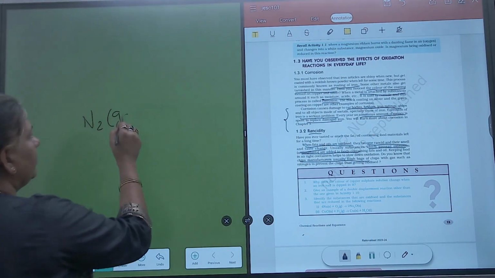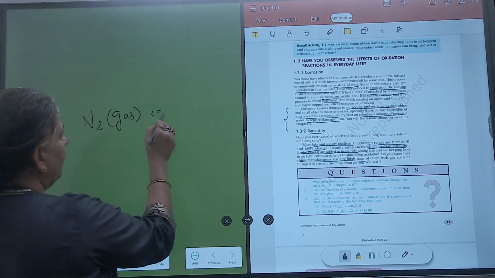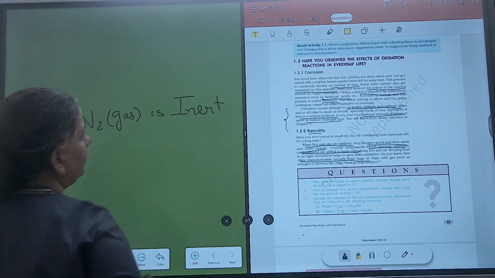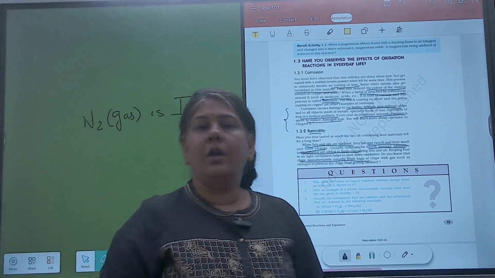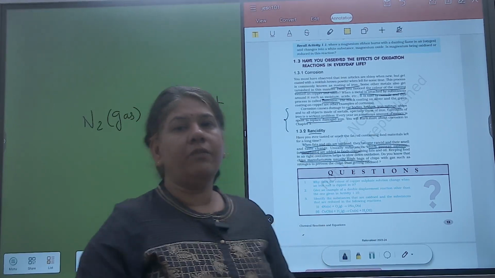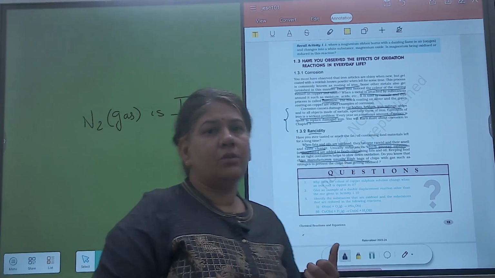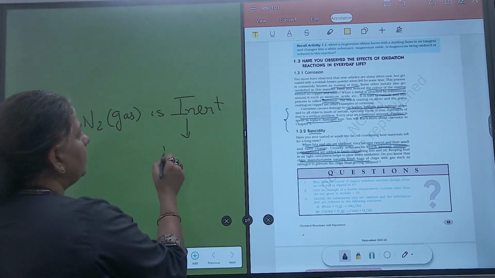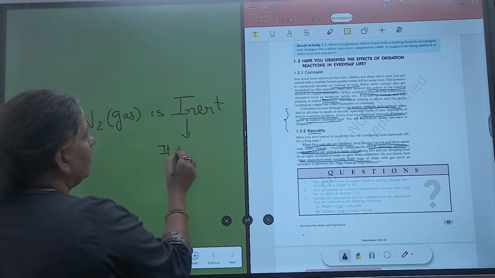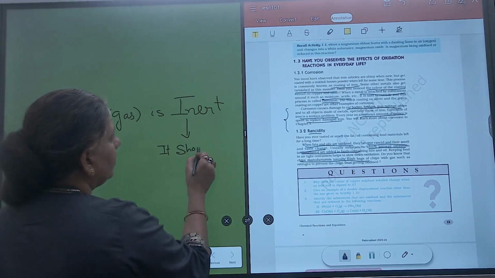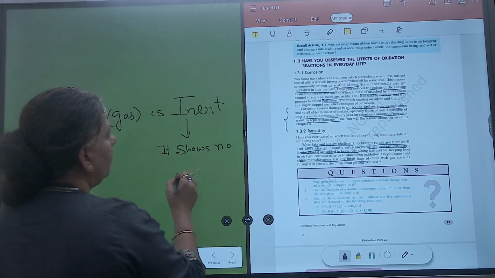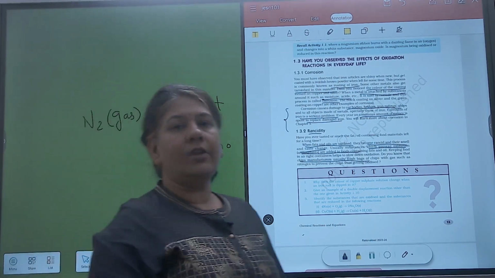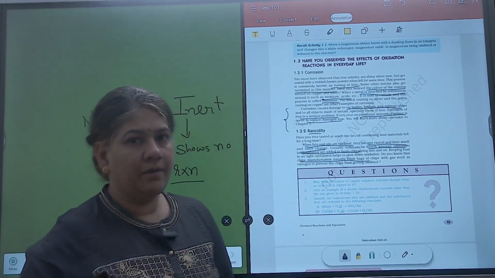Inert means it shows very low reactivity, or its reaction with other substances is very slow, or it nearly does not react. So inert means it shows no reaction. This gas won't react with fats and oils present in the food material.